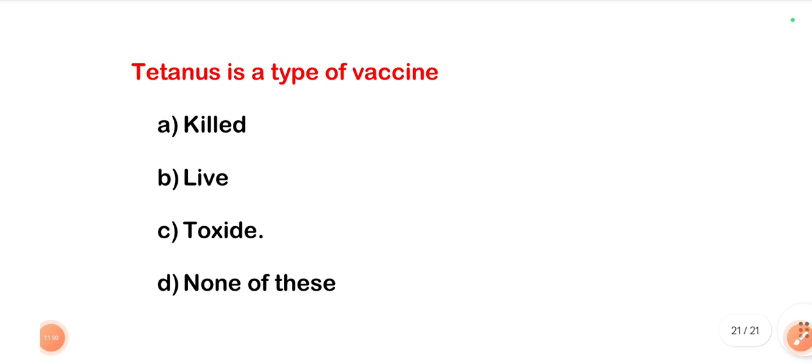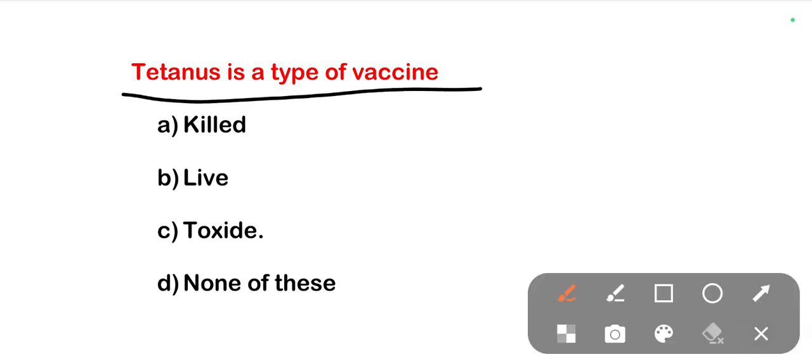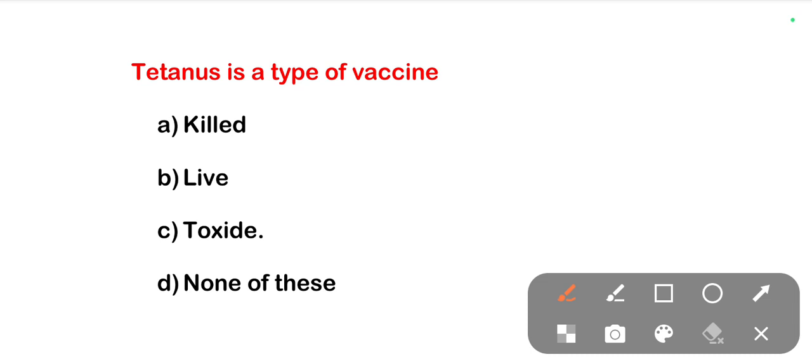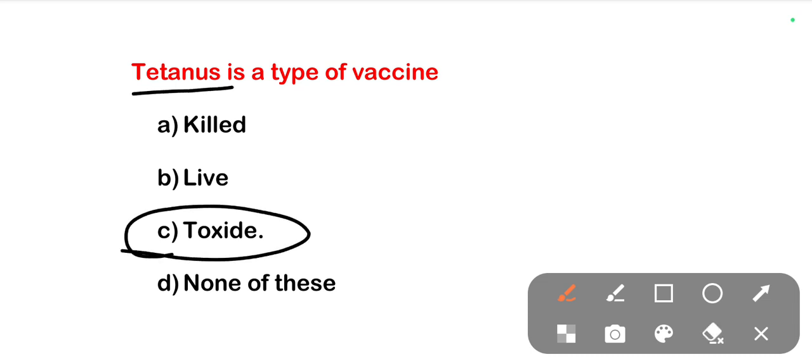The last question is tetanus is a type of vaccine. Options: A, killed vaccine, live vaccine, toxoid, or none of these. The right one is toxoid. So tetanus vaccine is a type of toxoid.